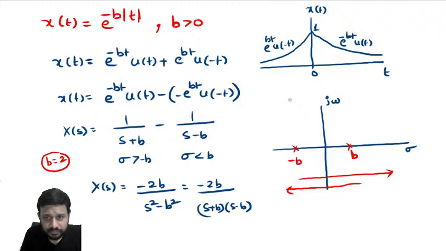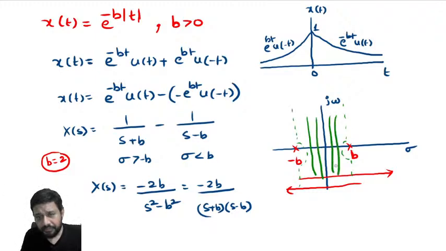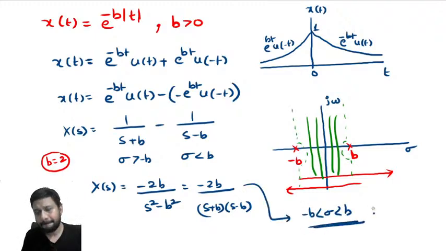So, this is ROC. ROC here is minus b less than sigma less than b. Minus b less than sigma less than b. Always in Laplace transform we must write the ROC.